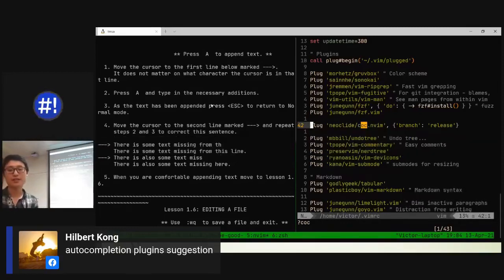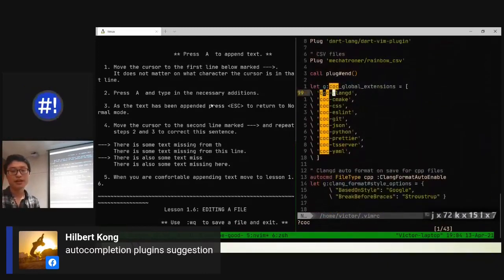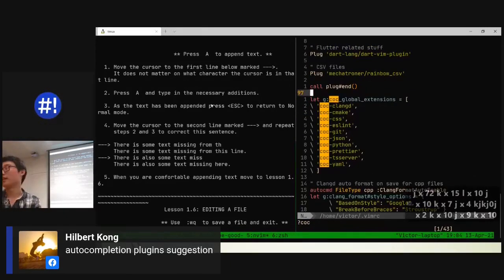I've tried the other ones like YCM, You Complete Me. I've tried another one, I forgot the name of it. This COC worked out well for me because it works for a whole bunch of different languages. And if you want to see, I've defined which ones I use. So I use ClangD, which is for C++, CMake files, CSS files, ESLint, Git, JSONs, Python. So this thing just had overall support over a lot of different languages. That's why I like this IntelliSense plugin.